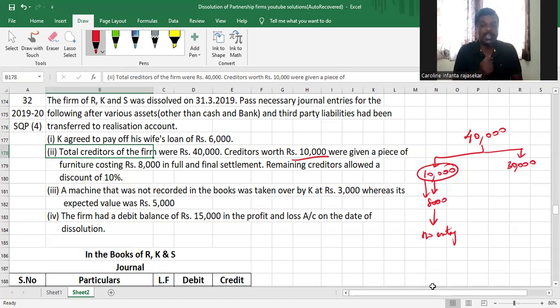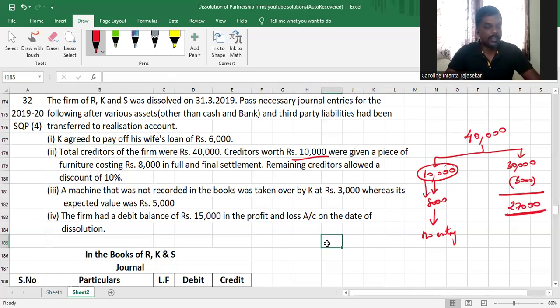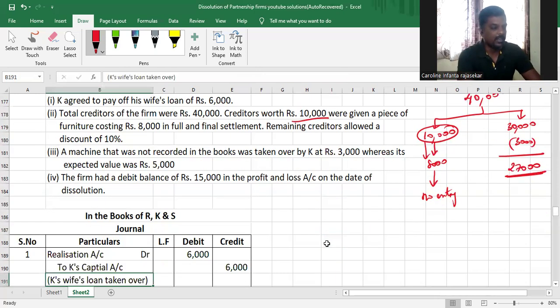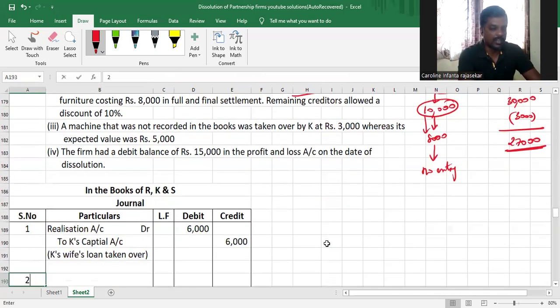The remaining creditors allowed a discount of 10%. So remaining creditors are 30,000. Out of that, the discount will be 3,000, which is 10% of 30,000. So you are paying 27,000 to the remaining creditors. So the journal entry will be what, my dear children? A liability is settled, and therefore realization account will be debited.